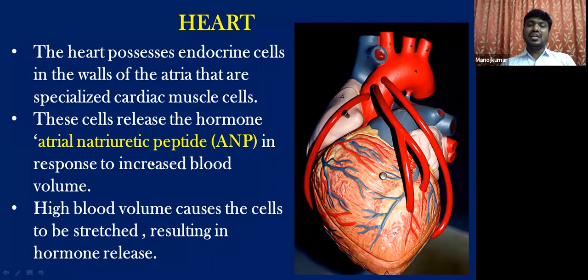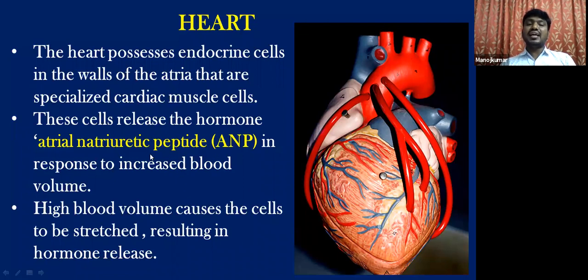This is released in response to increased blood volume, blood pressure or blood flow to the right atrium, whenever the atrial walls are stretched.